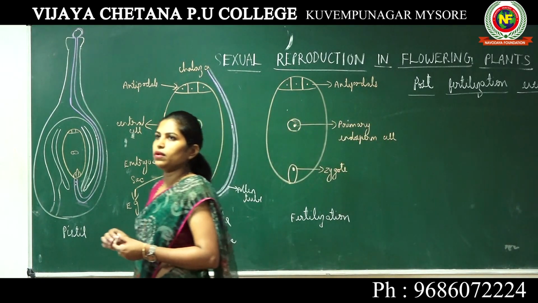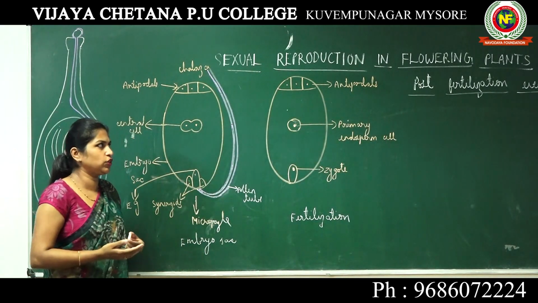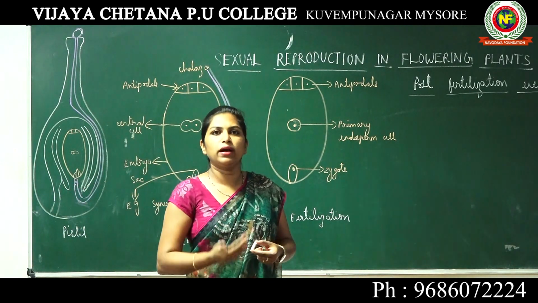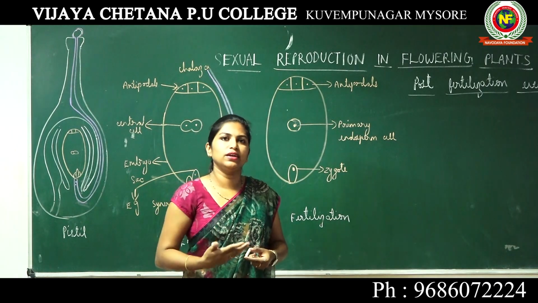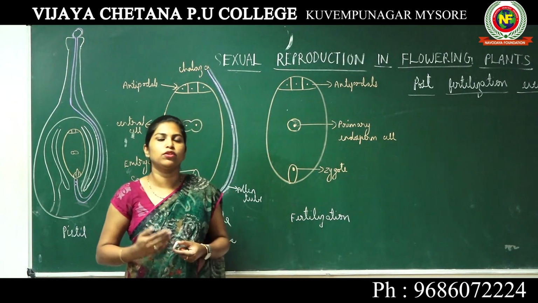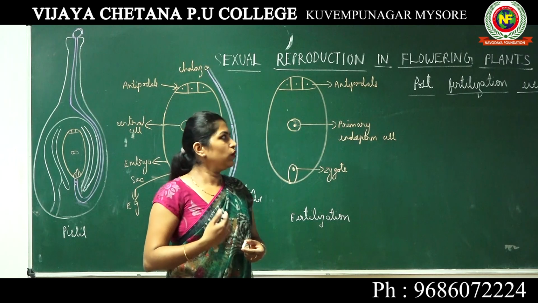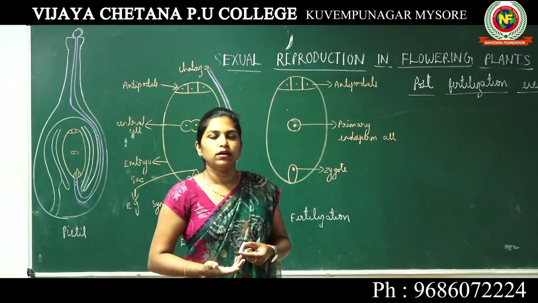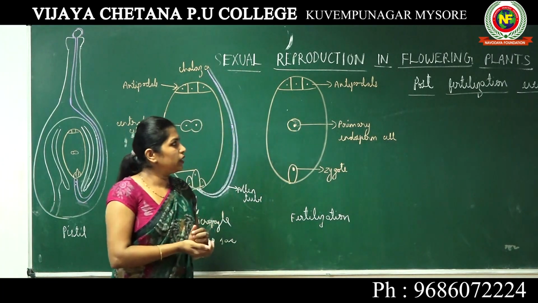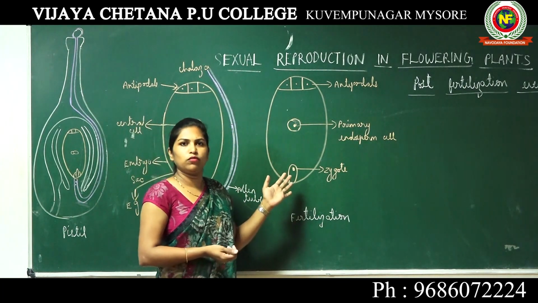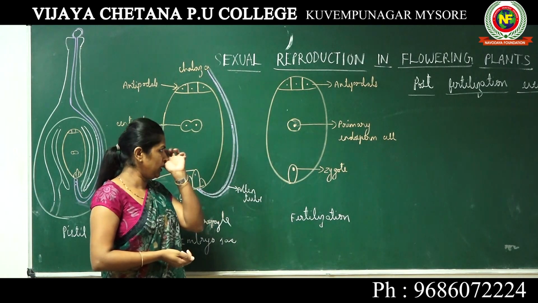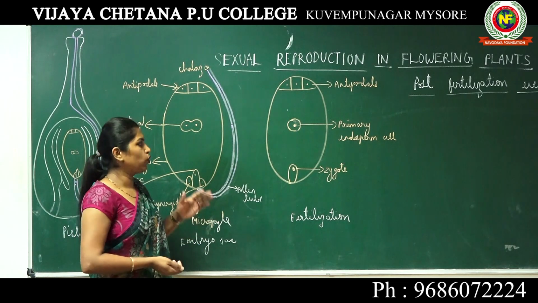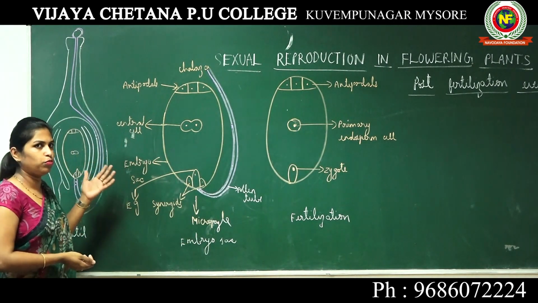Okay. Now, in pre-fertilization, we have studied how microsporogenesis happens, how megasporogenesis happens. We have studied the structure of TS of anther, pollen grains, and also the structure of ovule and ovary. Then in fertilization, we have already studied how fertilization takes place in a bisexual flowering plant. Again, I would like to brief.